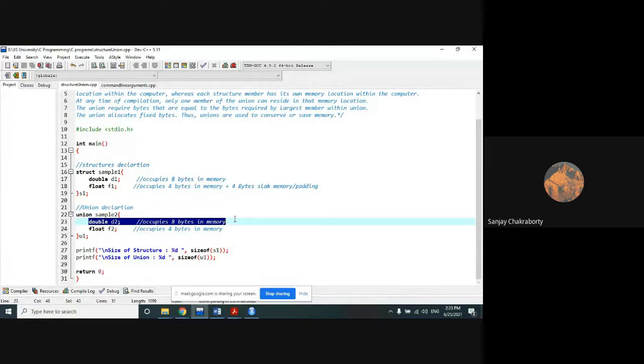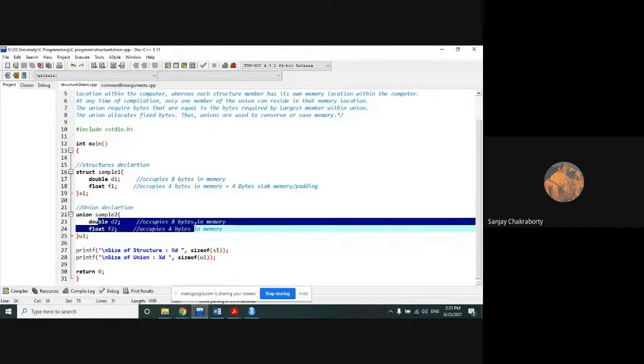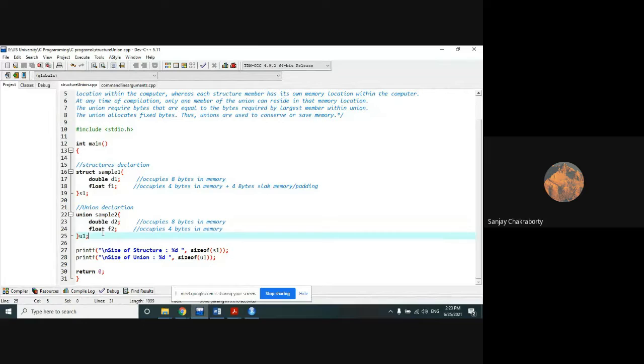Now you will say, sir, if this member is active at a particular time, then how are we going to access the other member? Yes, we can obviously access it. After this member has occupied some memory and you have done its work, it will leave its space blank. Then the float can use the same memory space.